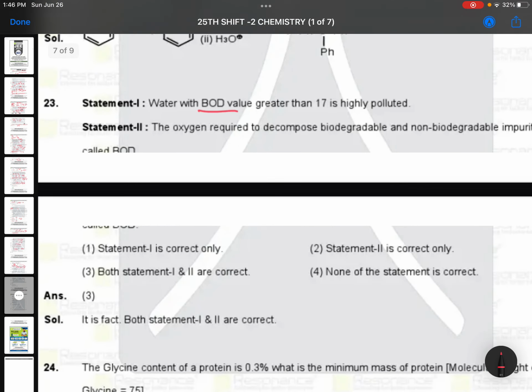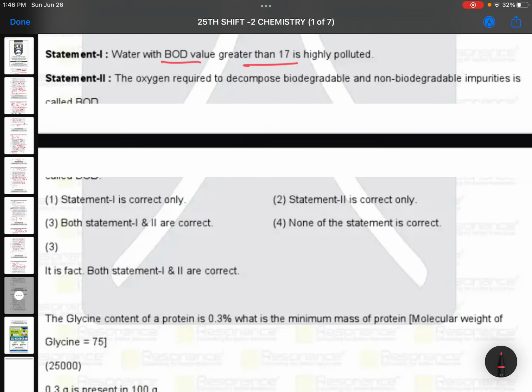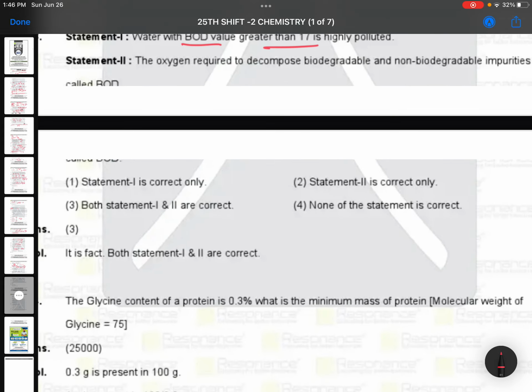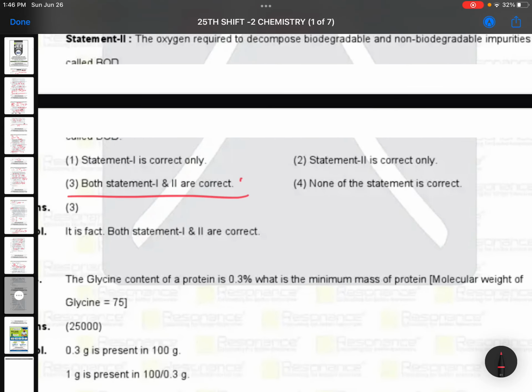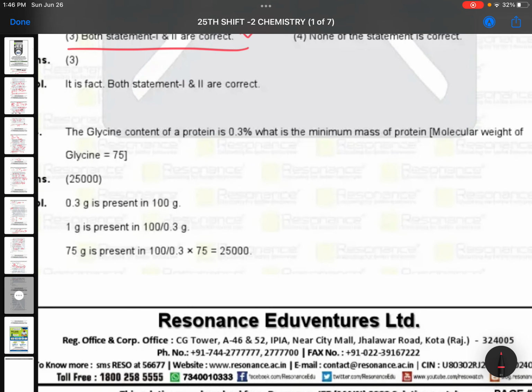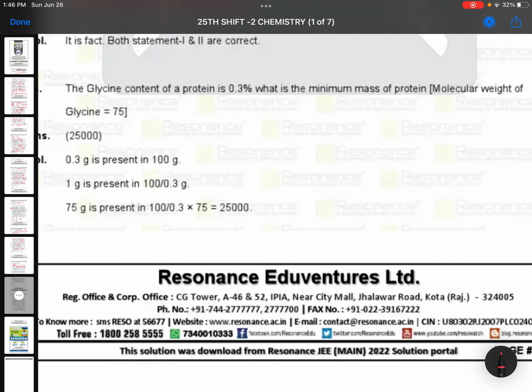Water with BOD value greater than 17 is highly polluted. Right statement. The oxygen required to decompose biodegradable and non-biodegradable impurities is called BOD. These two statements are also correct. You have to remember environmental chemistry. Just remember the 3-4 questions that come like this, no need to take too much tension.